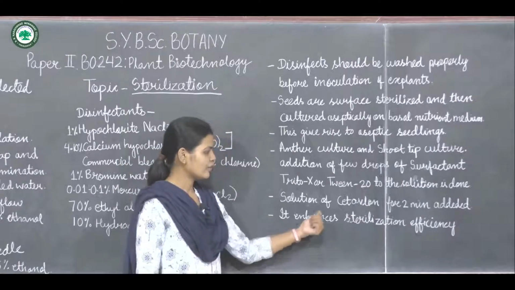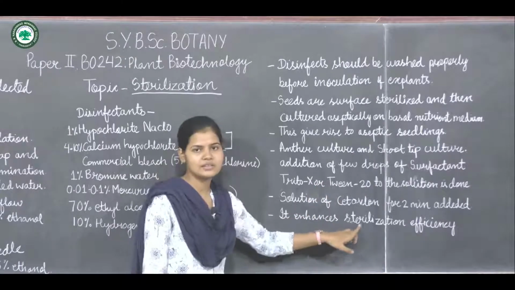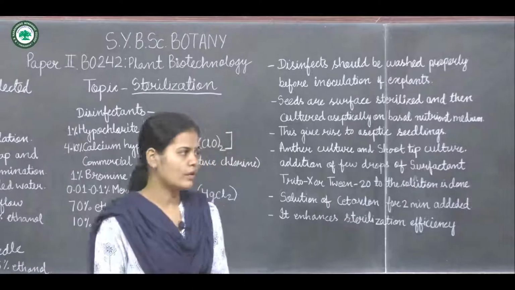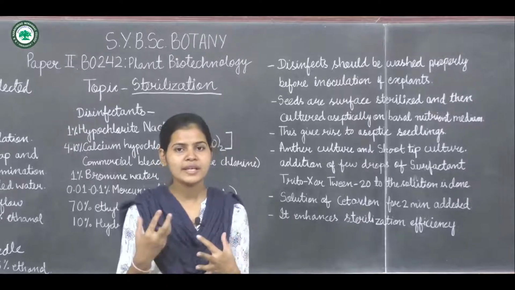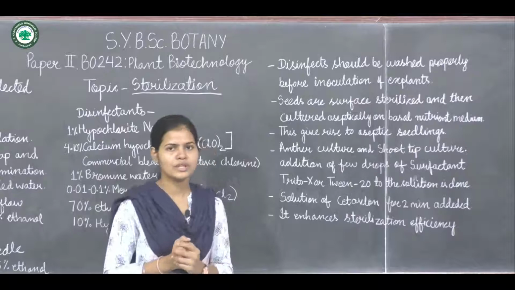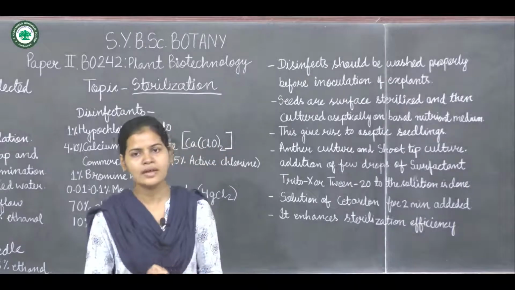And what are these solutions going to do? They will enhance the sterilization efficiency. The sterilization efficiency of certain disinfectants can be increased by adding the chemicals Triton X and Tween 20 or the solution of Ketavalon. So by this we can sterilize the explant.